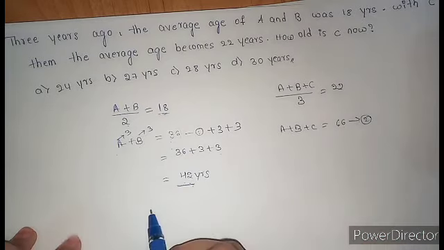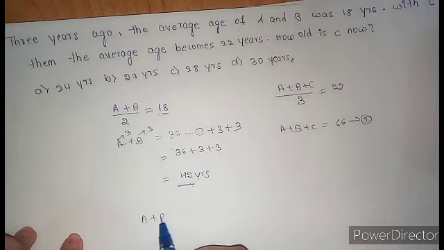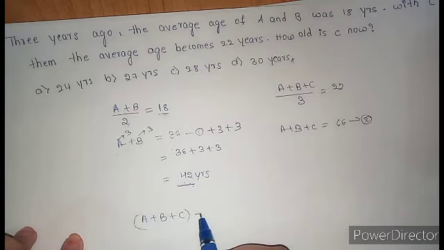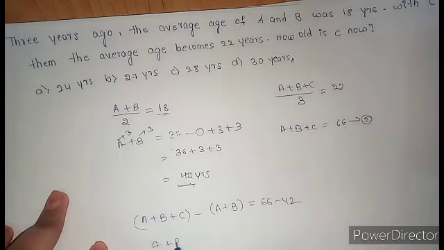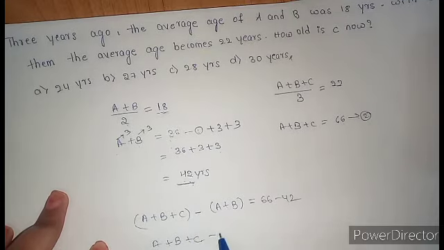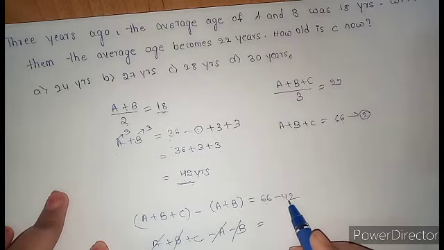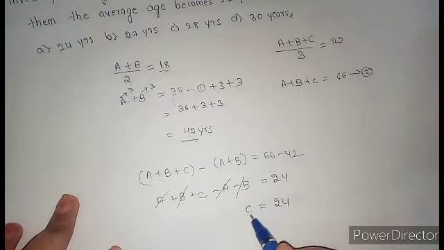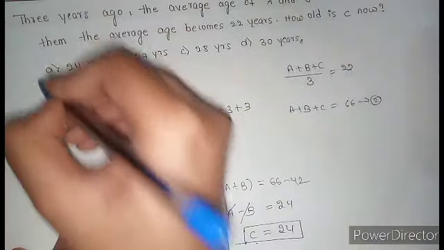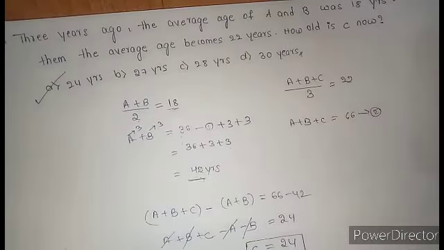These are the sums. When I subtract the age of 2 persons, A plus B, from the age of 3 persons, A plus B plus C, minus A and minus B get cancelled. 66 minus 42, that is 24. Age of C is 24. Option A. That's it. 23.